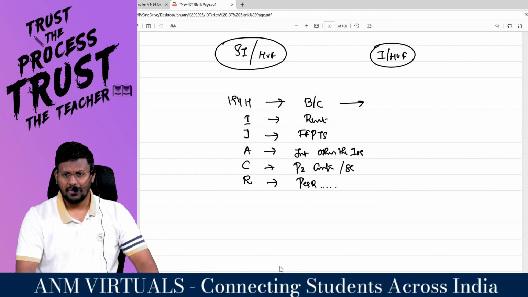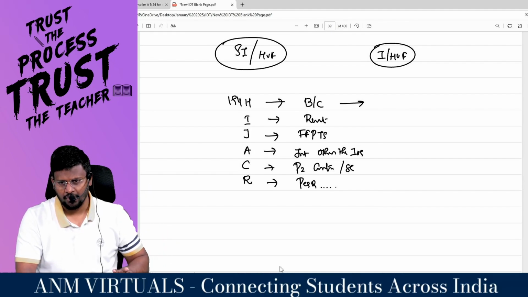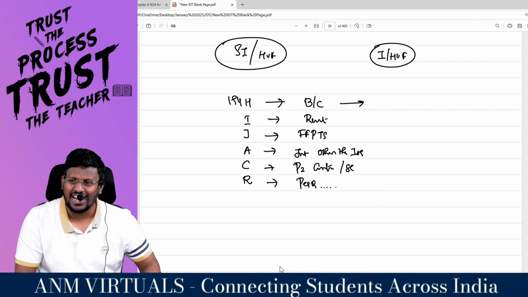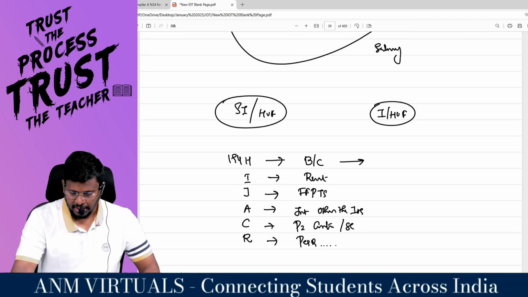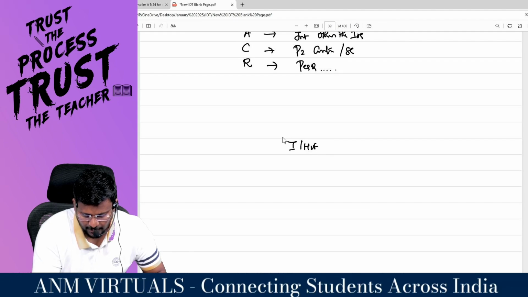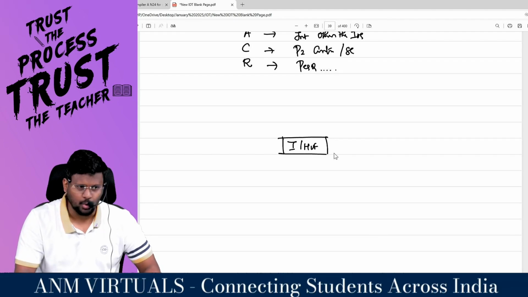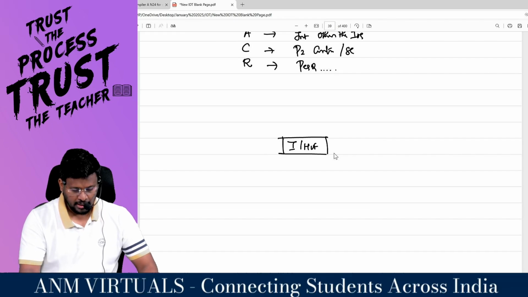Right, sir? My dear lovable students, this individual or HUF is making payment under HIJACKER. For this individual or HUF, two conditions are there. Sir, is every individual or HUF weak, sir? No, sir. We can say like that, sir.